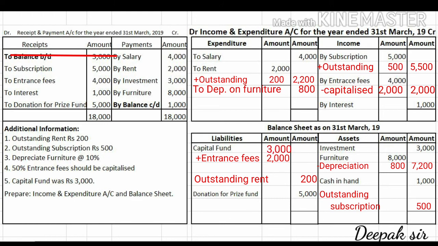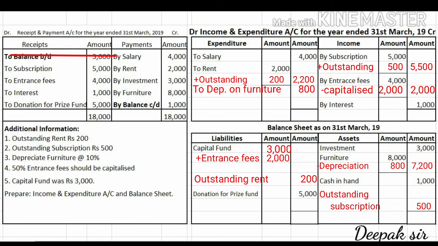Now after passing all the accounts from receipt and payment account, and after solving all the adjustments, now first we have to do the total of income and expenditure account. We have to do the total on the rough paper. First we have to see how much is the total of income and expenditure account on the rough paper.